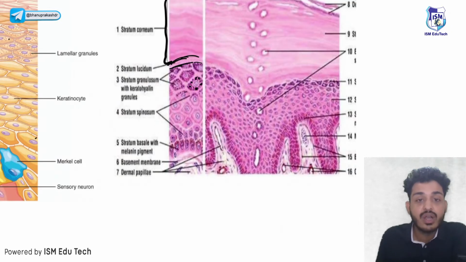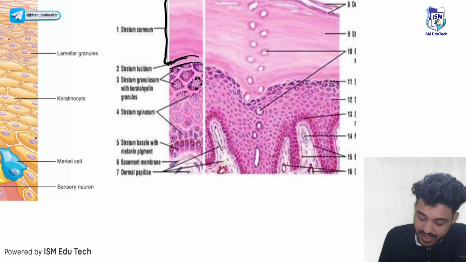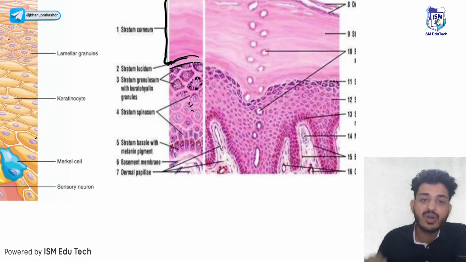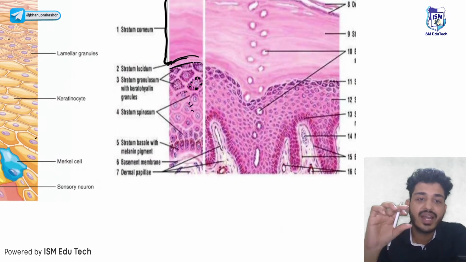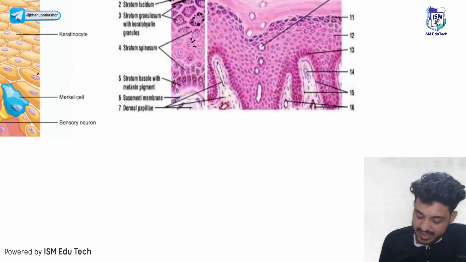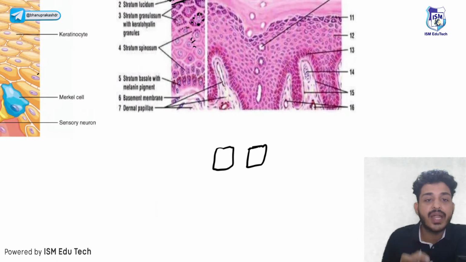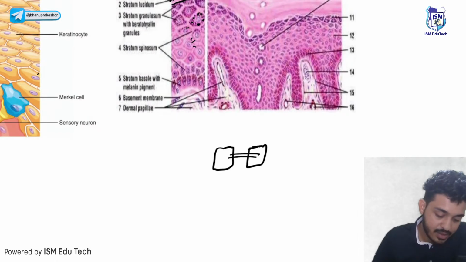You are looking for granules. Next one, here we are seeing some spines. What are these spines? I will tell you. Look here, these two keratinocytes are bound together with the help of a protein. What do we call it? Write in the comment section guys, what do we call it?